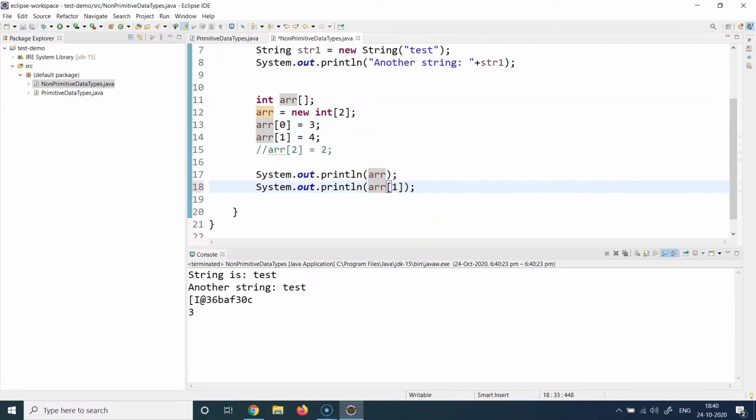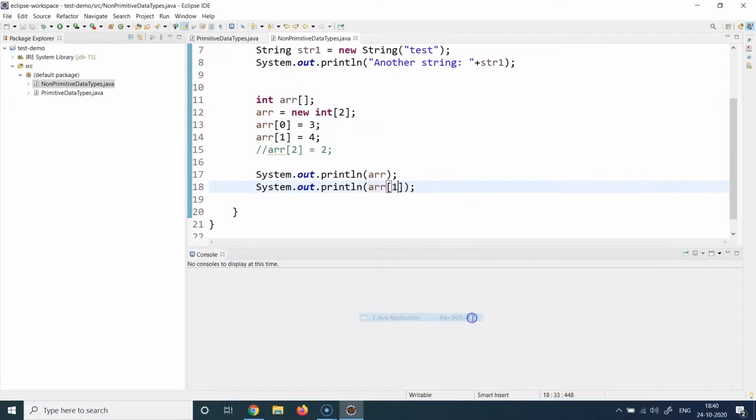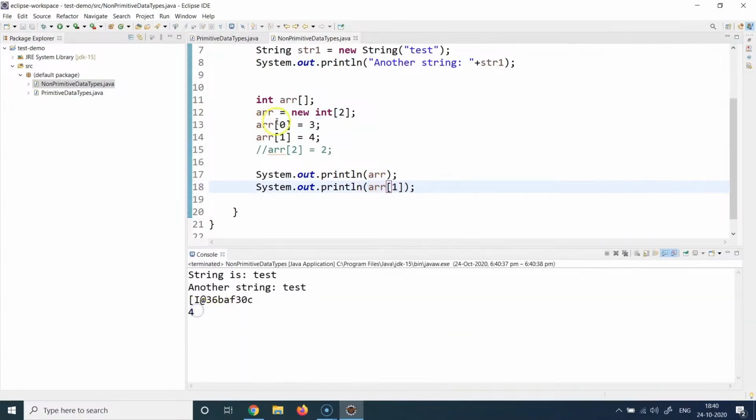We can also print the first value. I'll just go run as Java application. You can see now the array of first index is being printed, which is technically the second element of the array. But because an array always works on a 0 index based value format, when we say array 1, the second element is printed.